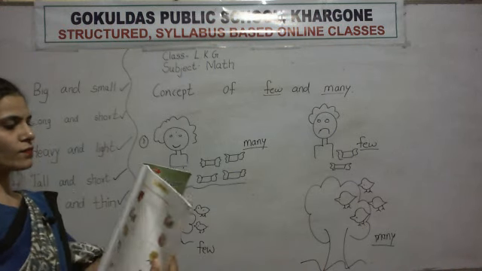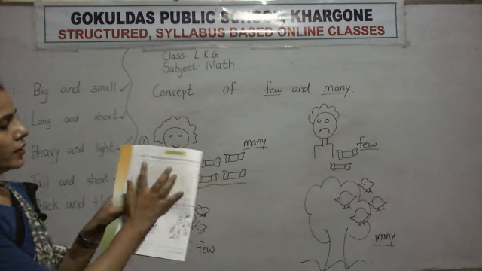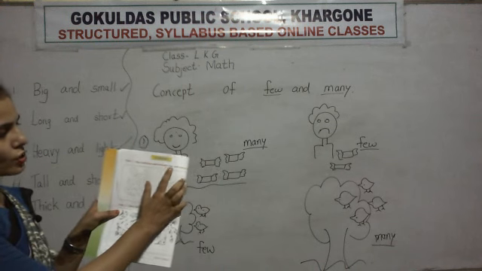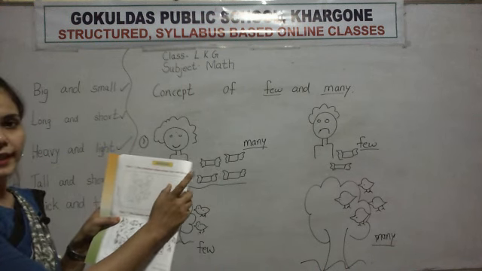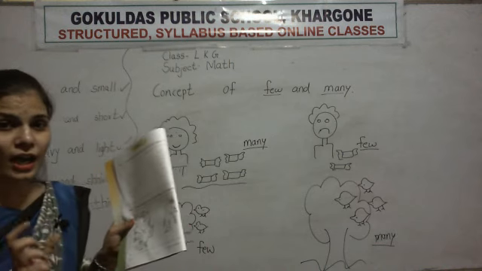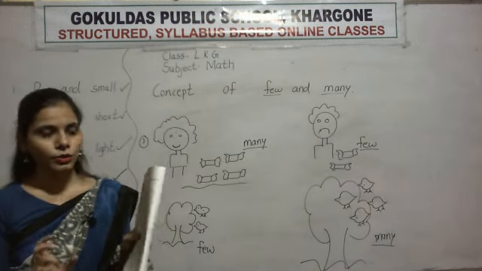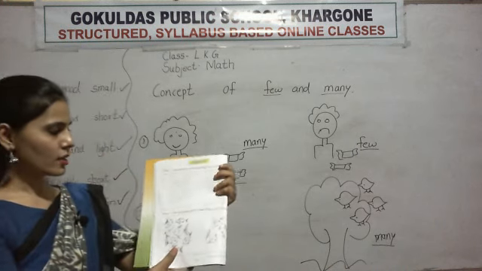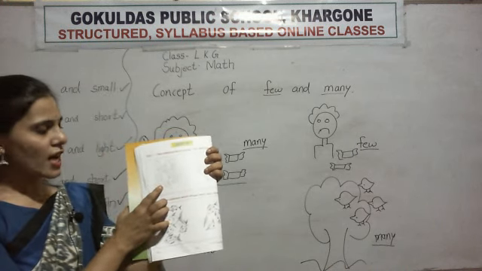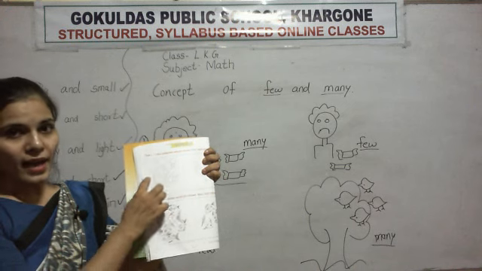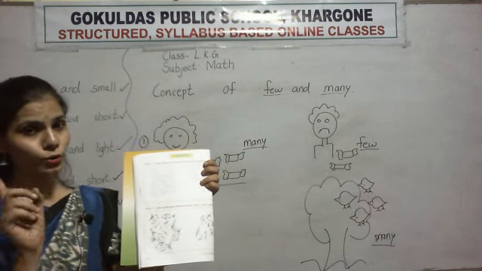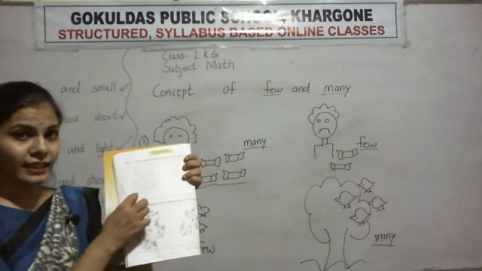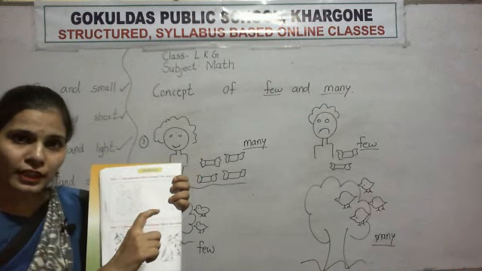This is an exercise for you. Tick the collection which shows few and color it. You find out few things and color the few pictures. So the first picture, so many balloons. So you don't color the many things, you color the few things.